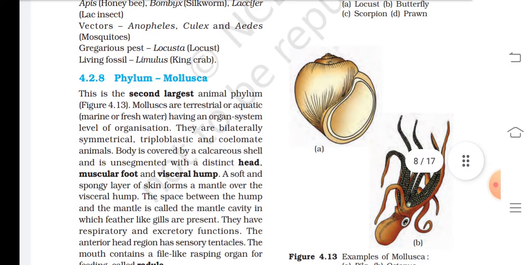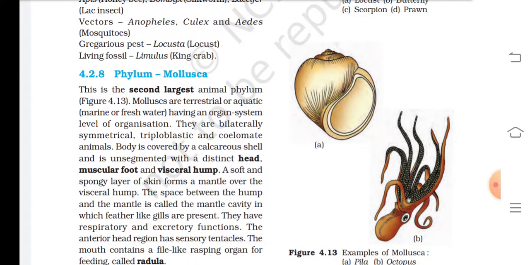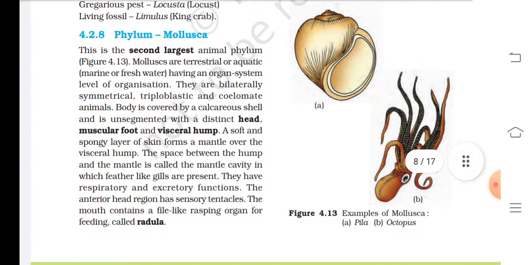4.2.8 Phylum Mollusca. This is the second largest animal phylum. Mollusca are terrestrial or aquatic, marine or freshwater, having an organ system level of organization. They are bilaterally symmetrical, triploblastic, and coelomate animals. Body is covered by calcareous shell and is unsegmented with a distinct head, muscular foot, and visceral hump. A soft and spongy layer of skin forms a mantle over the visceral hump. The space between the hump and the mantle is called the mantle cavity, in which feather-like gills are present.